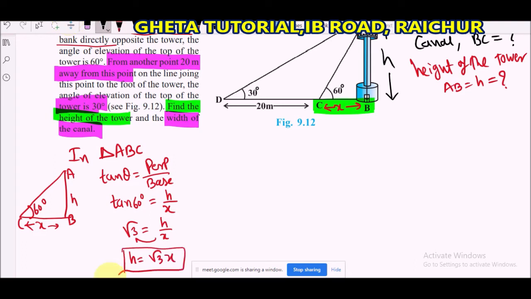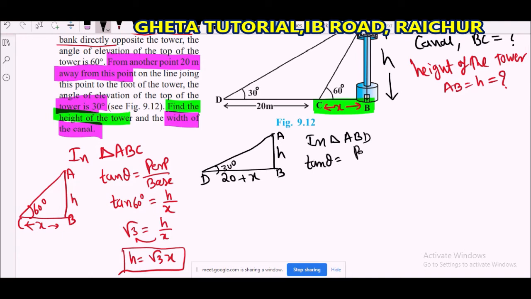Now another triangle we have, triangle ABD, and here is H. Tell me now, what is BD? 20 plus x. Correct answer, 20 plus x. So in triangle ABD, the angle is 30 degrees. Tan theta is equal to perpendicular by base. Theta is 30 degrees, perpendicular is H, base is 20 plus x.